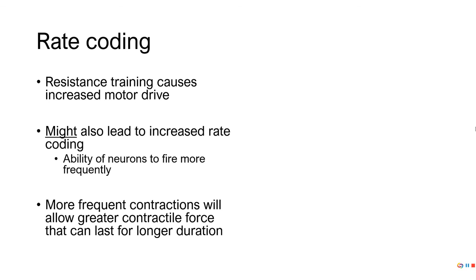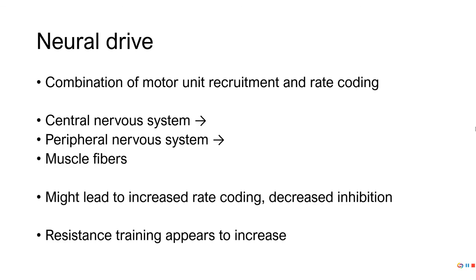This ties into neural drive, which involves recruitment and rate coding. This involves both the central and the peripheral nervous system communicating with the muscle fibers. If we have increased rate coding, we're going to have less inhibition. If we have less inhibition, we're going to be able to activate more muscles. Activate more muscles, we produce more cross bridges, more force. Resistance training appears to increase our neural drive.